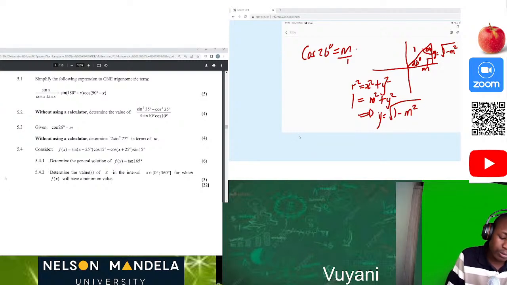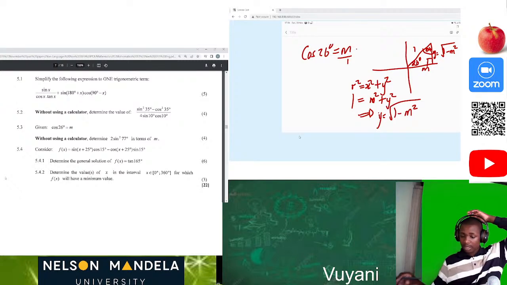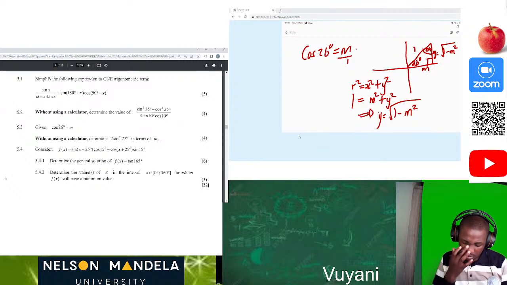So now what do we do after that? We must understand that we are required to solve 2 sine squared of 77 degrees in terms of m. There are two ways you can solve this.